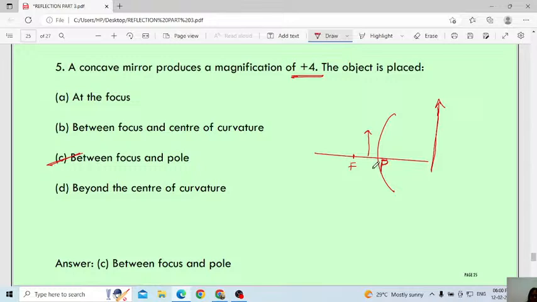If you keep the object between the focus and pole, you will get a very magnified image. Here you will get a virtual image. Actually, the rays will not meet. They will extend and appear to meet somewhere like this. You will get a magnified image. Remember. Practice 1 or 2 times, then you can easily remember.